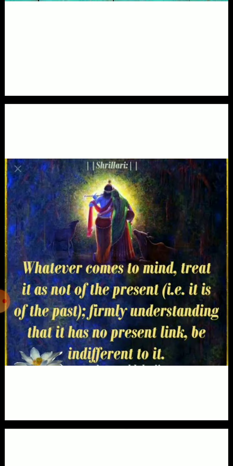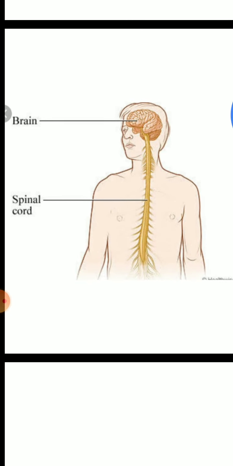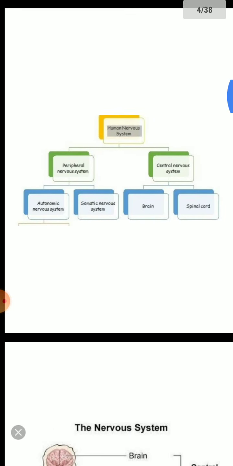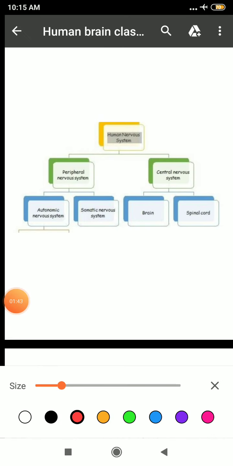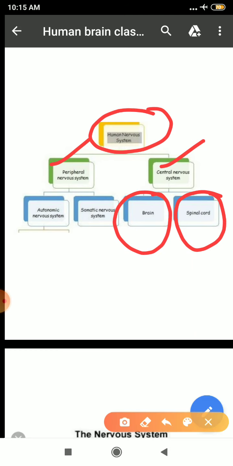So with this, I would like to start with today's topic, that is the human brain. But before that, I would like to recapitulate the previous topic, where we have studied that it is a part of your nervous system. See here, the human nervous system is divided into the peripheral nervous system and the central nervous system. We have studied about the spinal cord, and today we will study about the brain. Clear?